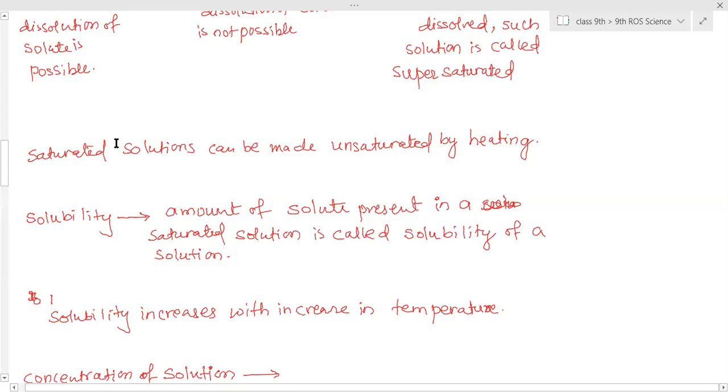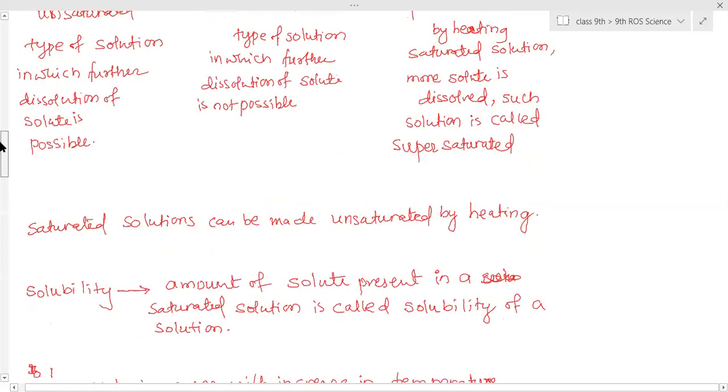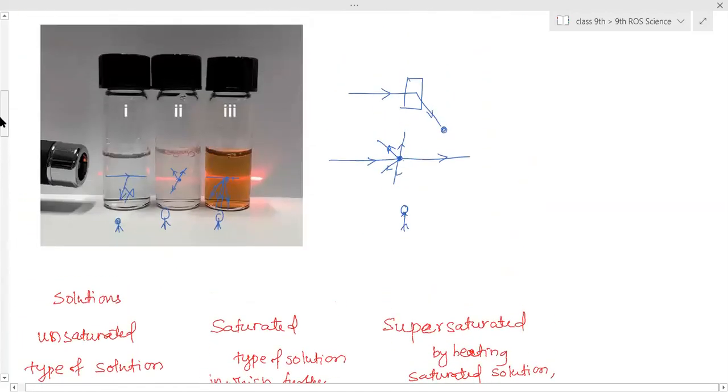Ma'am, the figure which you showed, the laser beam. Ma'am, is this beam passed through the bottle? Bottles are glass, a homogeneous mixture. And these are transparent, so light can pass through it. So through the light we can't see anything. And that last solution is what? Suspension. So we'll study colloids and suspension. We have to study further.